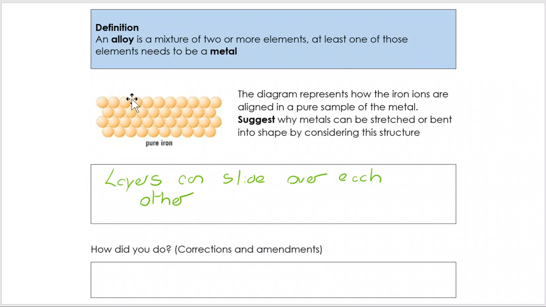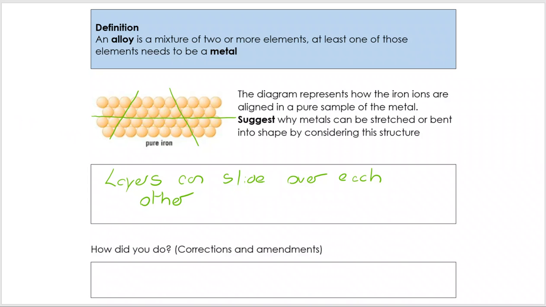Well, what we're looking at is that we have got regular layers that can slide over one another. And if I just put some of those layers on, we can see the planes that we might slide. These top two layers could slide along the top, but it could also slide in this plane and it could slide in this plane. So that means that you can stretch a wire out. A metal can be stretched out. That means it's ductile. It can be bent into shape.